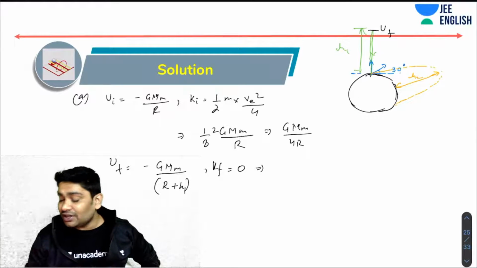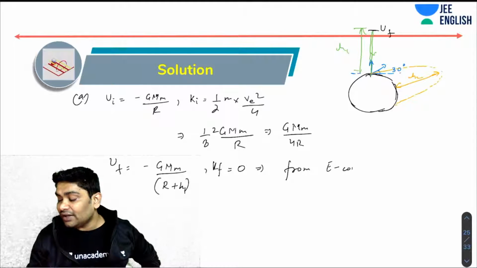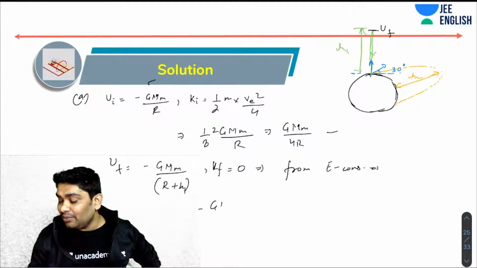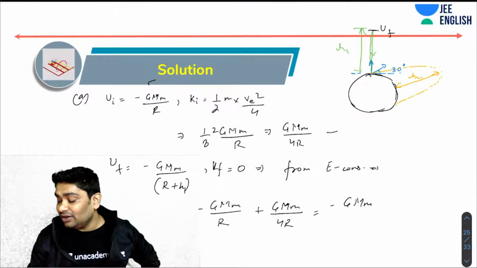So from energy conservation, the total energy should be constant. So I can add these two up. I can say minus GMm over R plus GMm over 4R is equal to minus GMm over R plus h1. Right, so you can get rid of these.